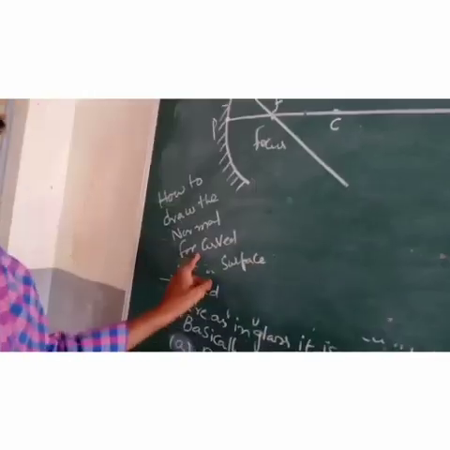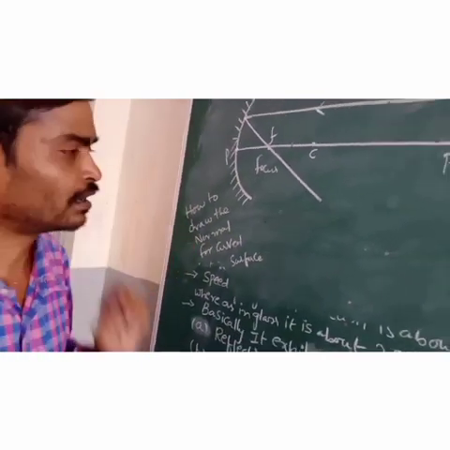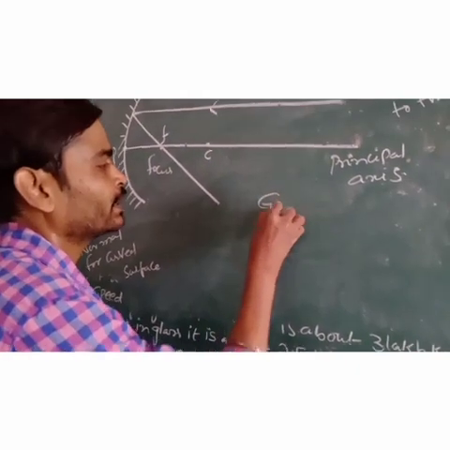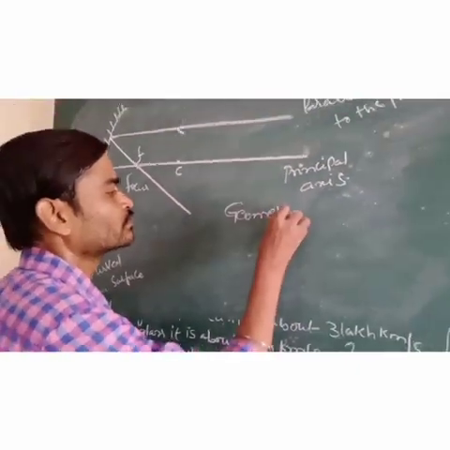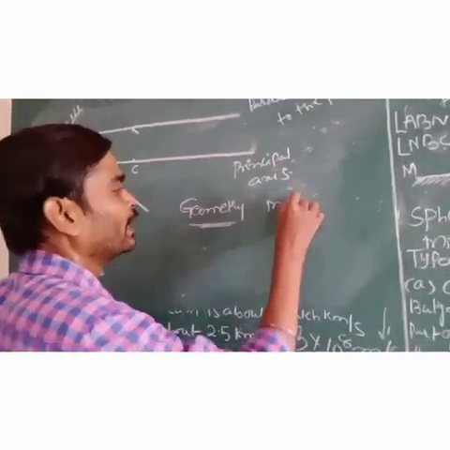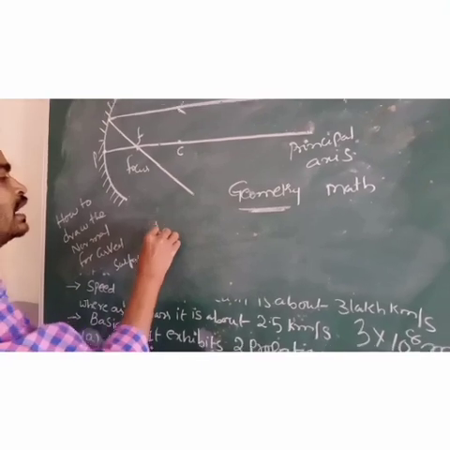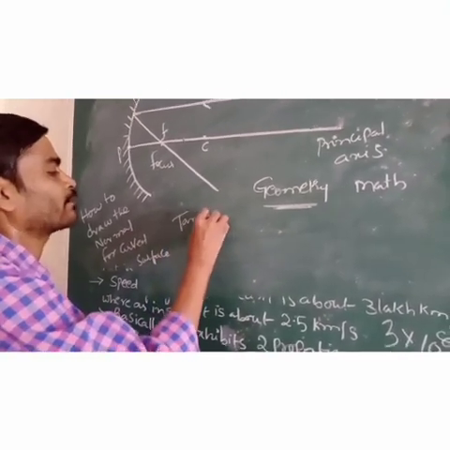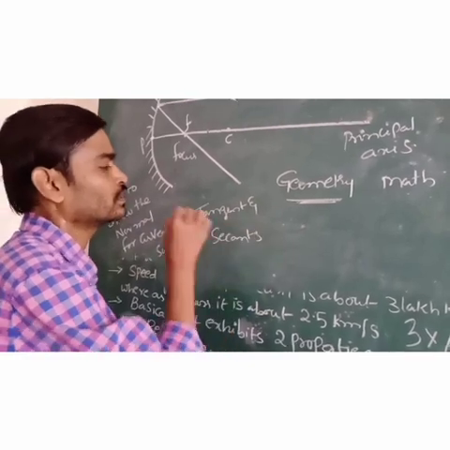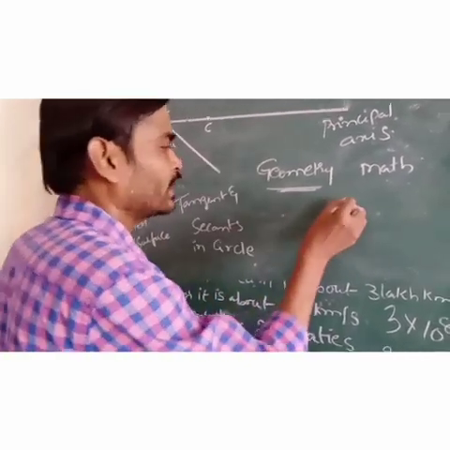So in the case of a curved mirror, how will we draw the normal? Let us consider some geometry from mathematics. In maths we have learned about tangents and secants in a circle. So here I am taking a circle.